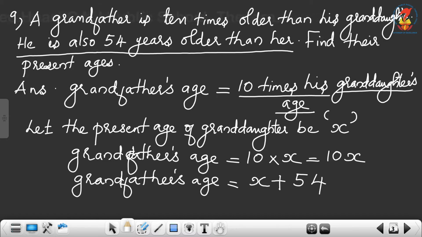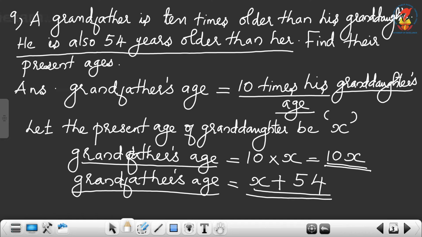Now here look at that, grandfather's age is given in two different ways. One is given as 10 times granddaughter's age, another is given as 54 years more than granddaughter's age. Anyway, the grandfather's age will be the same.